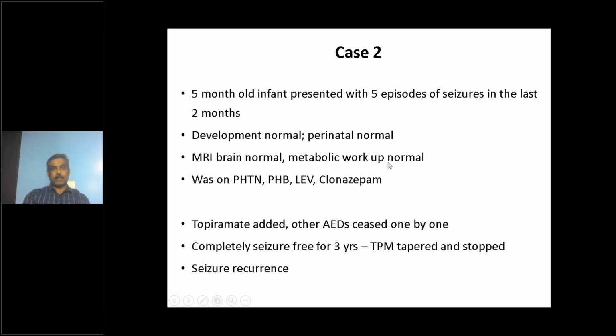MRI brain was normal, metabolic workup was normal. He was on phenytoin, phenobarbital, levetiracetam, and clonazepam when he came to us. So this is the usual combination of medication you will expect in an infant. But this was not working. Still, he was having seizures.